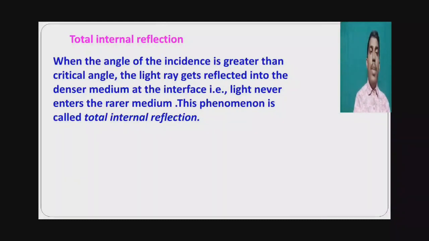In normal reflection, 95% of the light gets reflected and 5% of the light is absorbed. But in total internal reflection, 100% of the light undergoes reflection. This is total internal reflection.